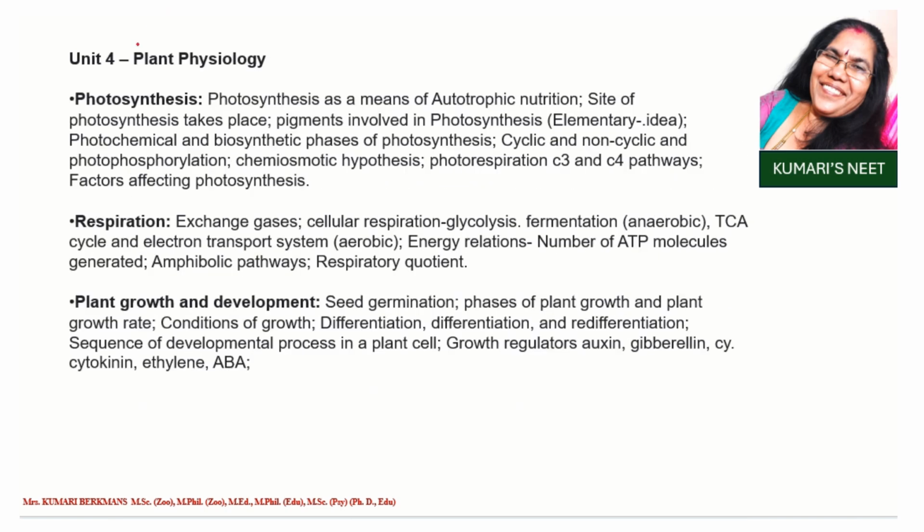And Unit 4, let us see this one. This is plant physiology. In plant physiology, photosynthesis: photosynthesis as a means of autotrophic nutrition, sites of photosynthesis, and pigments involved in photosynthesis, photochemical and biosynthetic phases of photosynthesis, cyclic and non-cyclic photophosphorylation, chemiosmotic hypothesis, photorespiration, C3 and C4 pathways, factors affecting photosynthesis.